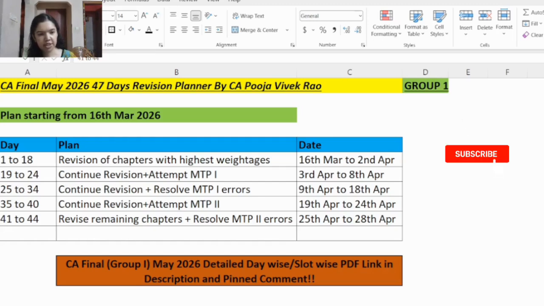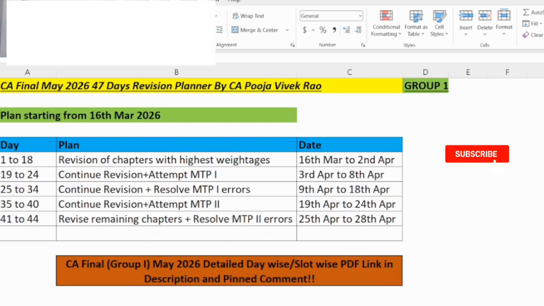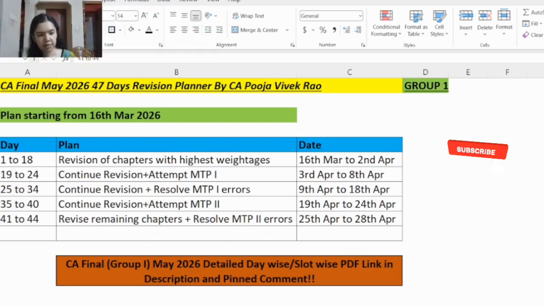So if you follow this strategic revision system, you will be able to focus on high weightage and exam relevant areas. You can integrate practice with revision and you can also practice mock test paper in the correct time slots. And you will be able to maintain realistic and achievable goals. And you will also be able to prevent burnout through structured flow. So consistency plus structure leads to exemption level preparation. So your coming attempt can be your breakthrough attempt.